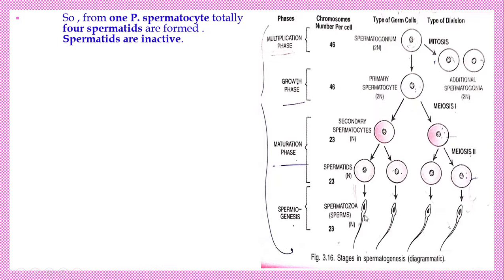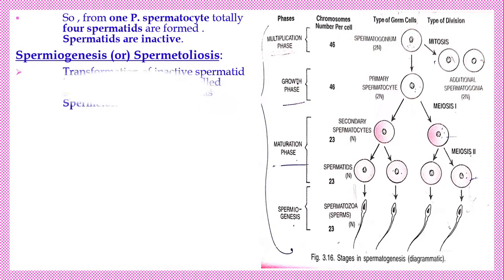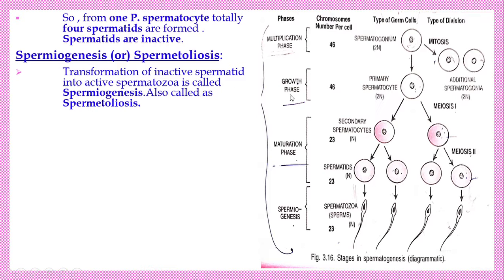Now, the process in which inactive spermatids become active spermatozoa is called what? Spermiogenesis. Conversion of spermatids into active spermatozoa is called spermiogenesis, or also called what?